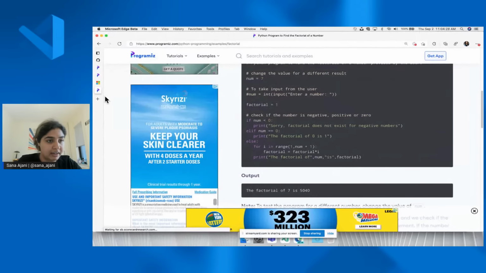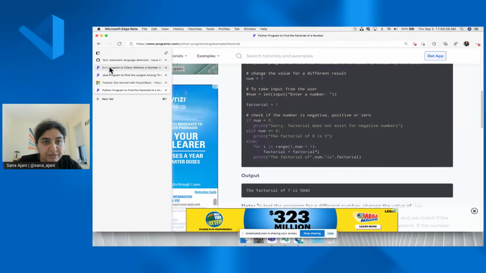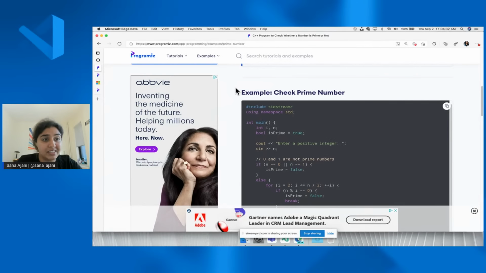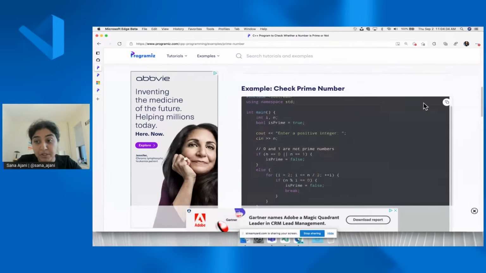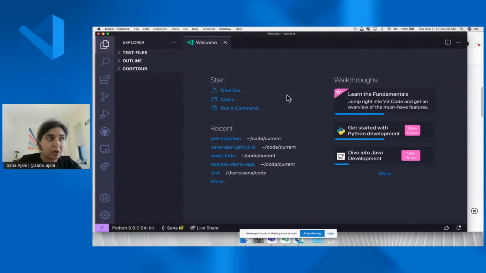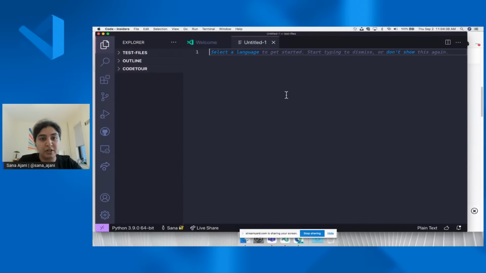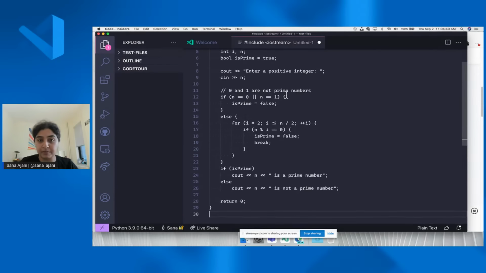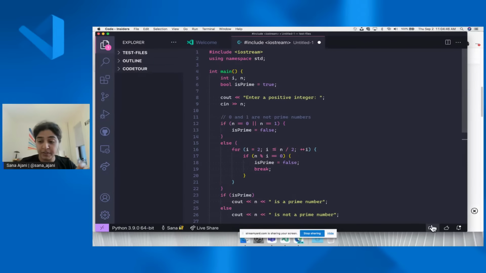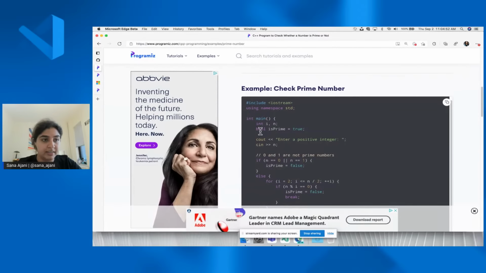Right now I've got a couple examples pulled up of different kinds of programming snippets. This is, for instance, a C++ programming snippet. If I were to go back to VS Code and open a new file and just paste this snippet, you can see that VS Code auto detected it. I didn't actually use the language picker, but over here you see that it's now C++. So let's try this again, right? I'll open a new file up, and then this time let's do a Java program, for instance.